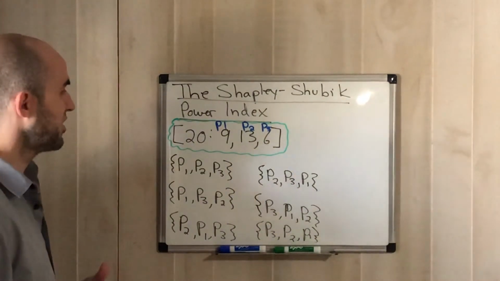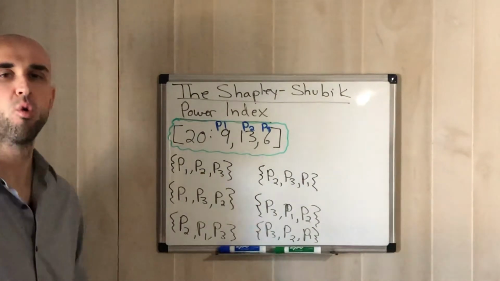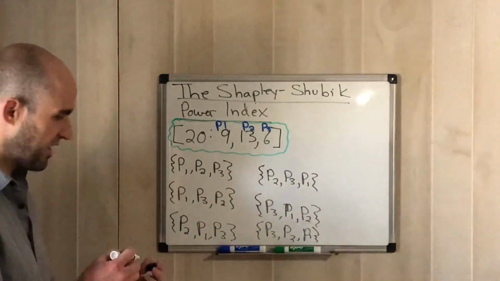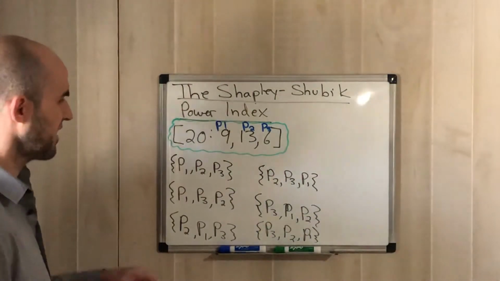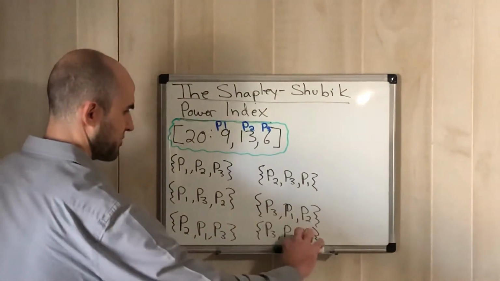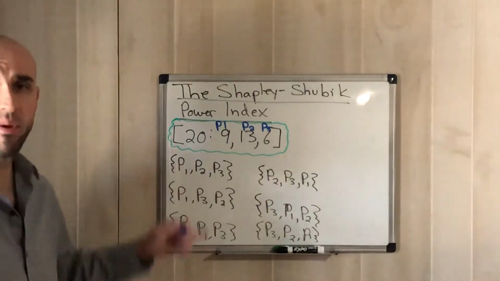So what I'm going to want to do for every single one of these sequences, I'm going to want to figure out who the pivotal player is in each of these sequences, right? By going in order, just the way we did the other day in class, right? And so let's start going with this, right? Let's start with the first one.